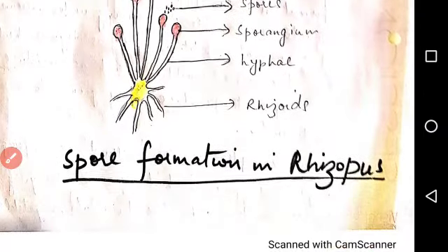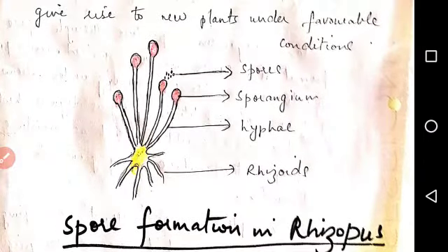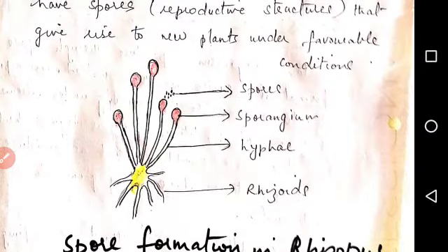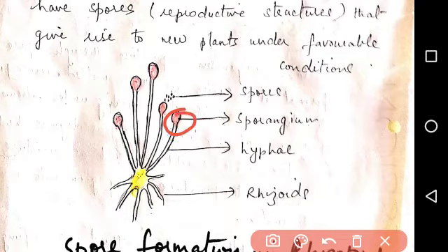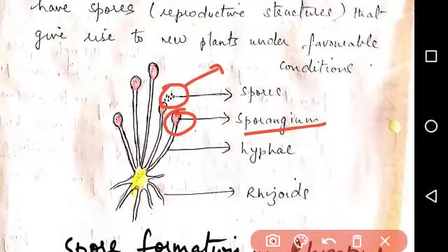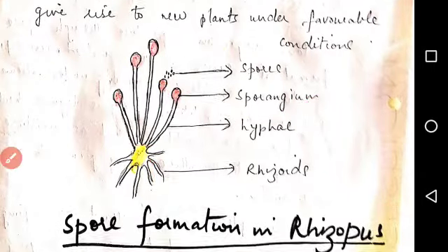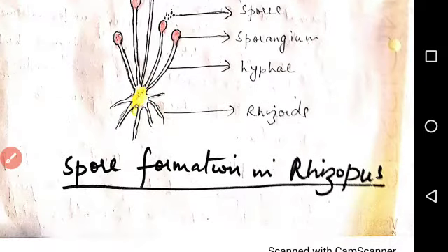Spore formation in Rhizopus. We can see blob-like structures, or sporangium, inside which there are spores which come out during favorable conditions and give rise to new individuals, and below we can see small roots or rhizoids. So this is the diagram of spore formation in Rhizopus.